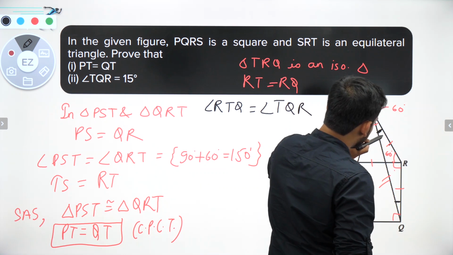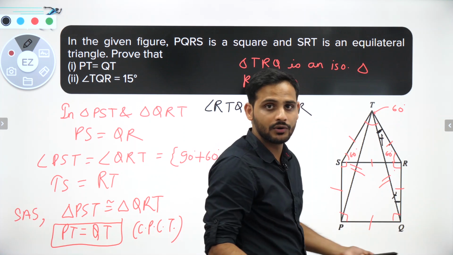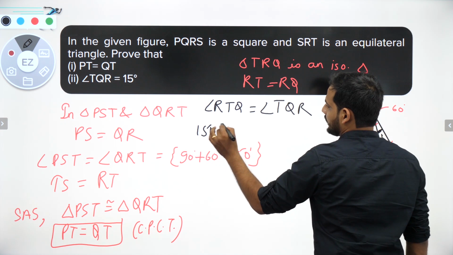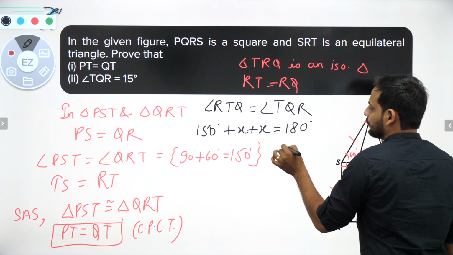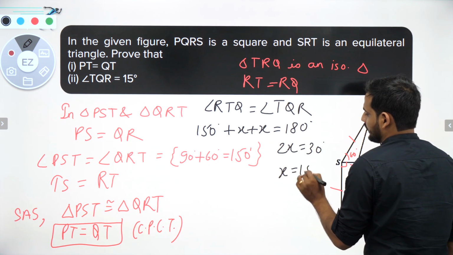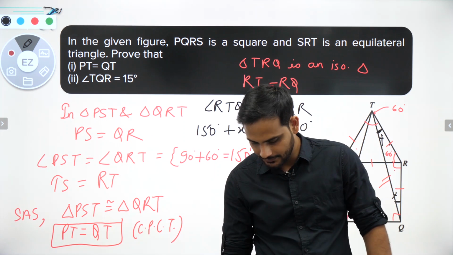So let us say this is X, this is also X, and this is 60 plus 90, which is 150 degrees. So 150 plus X plus X should be equal to 180 degrees. So you will get 2X is equal to 30, and that means X is equal to 15 degrees. As simple as that. So both the angles are equal to 15 degrees.